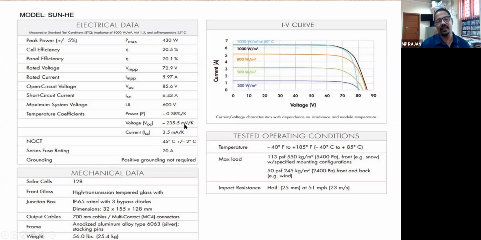So power, obviously the product of current and voltage, also has a decrease, that is minus 0.38% per degree Kelvin. So this shows the effect of temperature. All these other parameters are concerned with mechanical aspects. So this is the IV characteristic. This is a standard model, MNRE model of data sheet pasted at the backside of the solar panel, which is approved by MNRE.